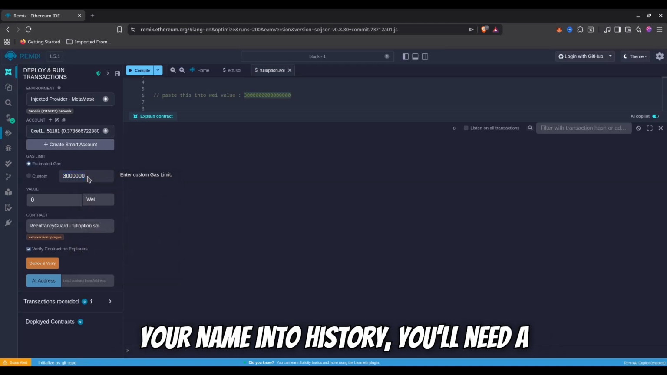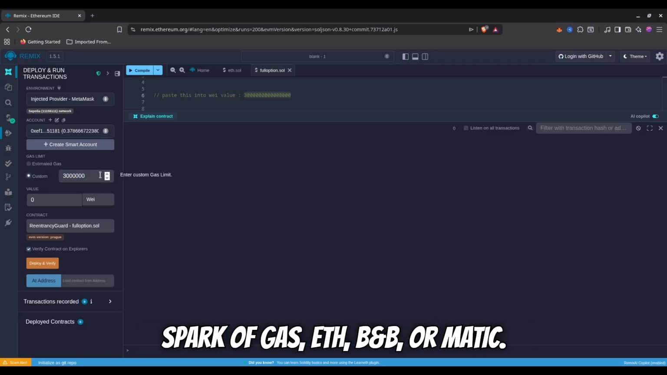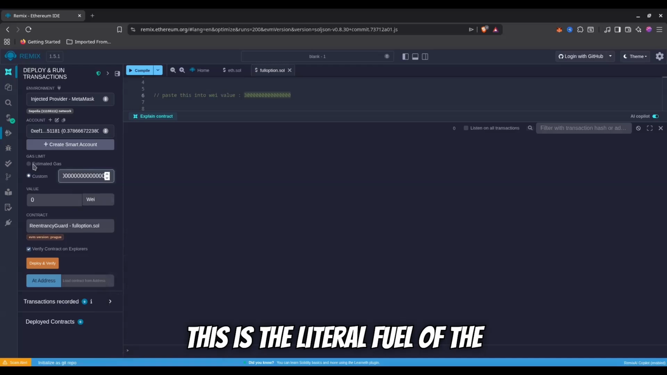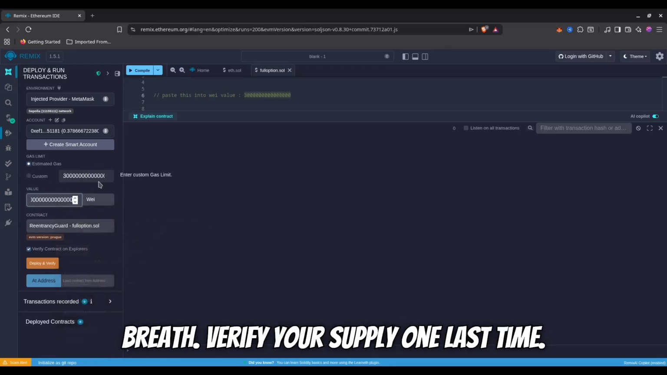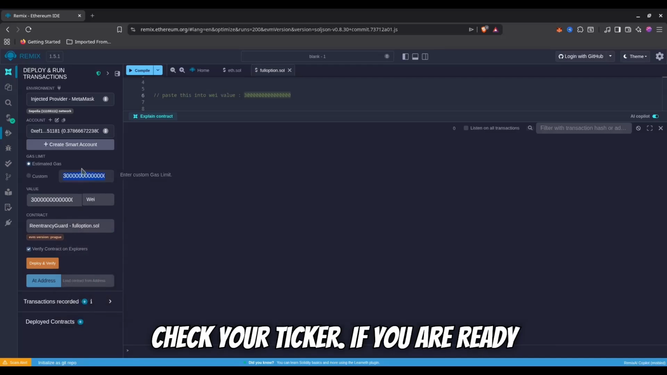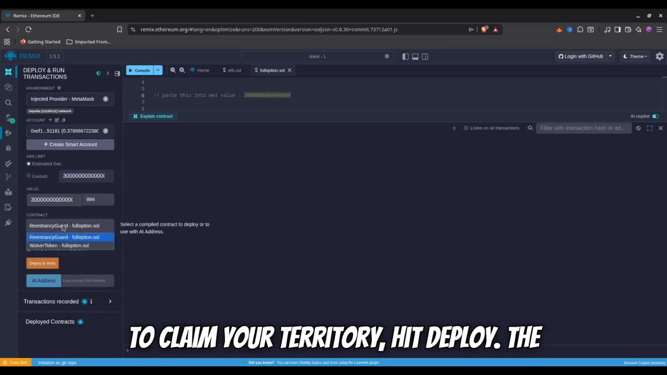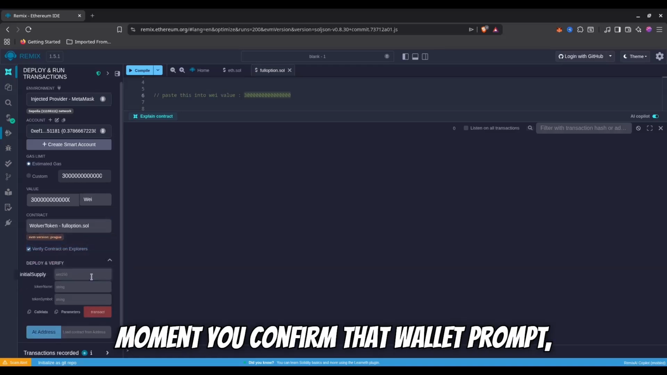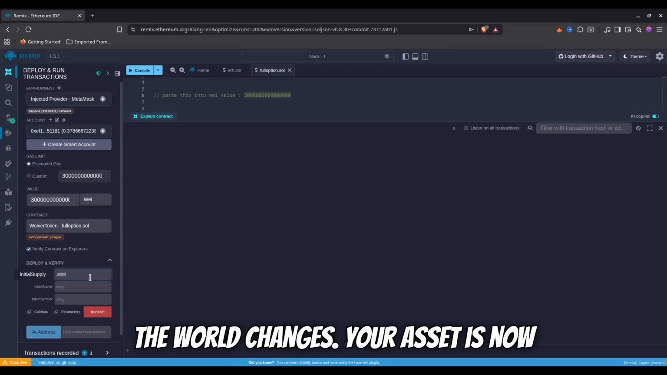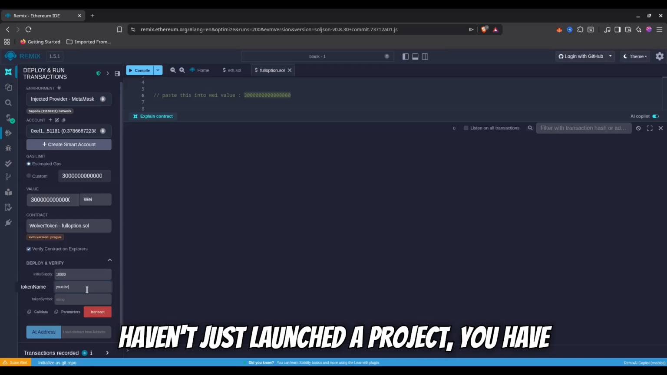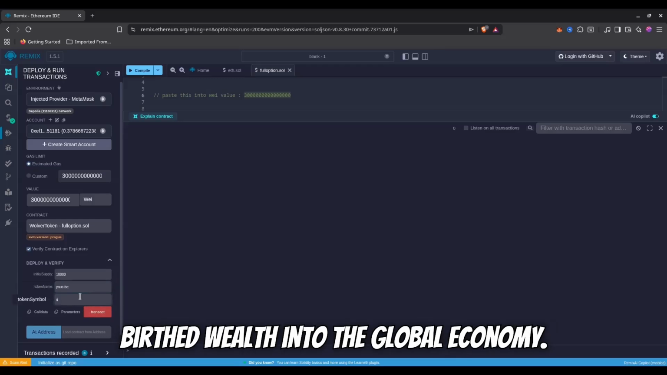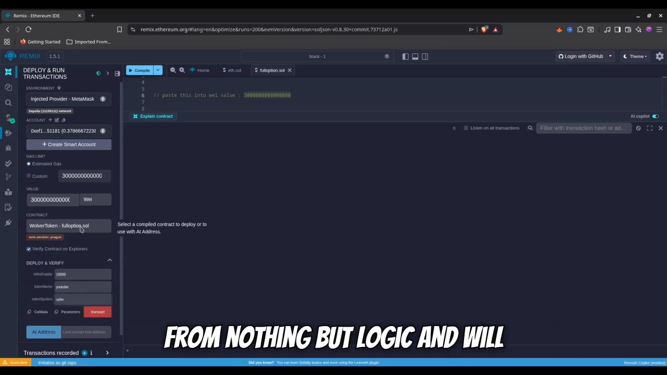To write your name into history, you'll need a spark of gas: ETH, BNB, or Matic. This is the literal fuel of the decentralized machine. Take a deep breath. Verify your supply one last time. Check your ticker. If you are ready to claim your territory, hit deploy. The moment you confirm that wallet prompt, the world changes. Your asset is now permanent, public, and tradable. You haven't just launched a project. You have birthed wealth into the global economy from nothing but logic and will.